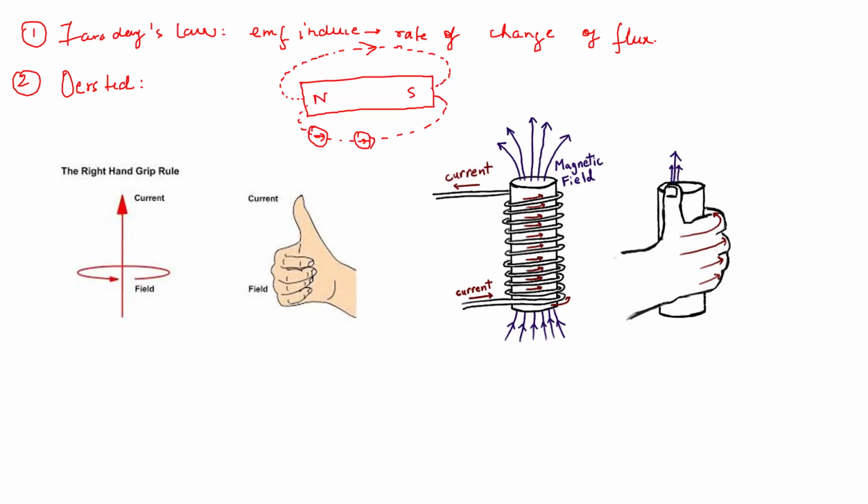He saw that the magnetic field travels from north to south. That is how he traced it. So the concept of magnetic flux was discovered by Oersted. After that, Faraday did his thing.